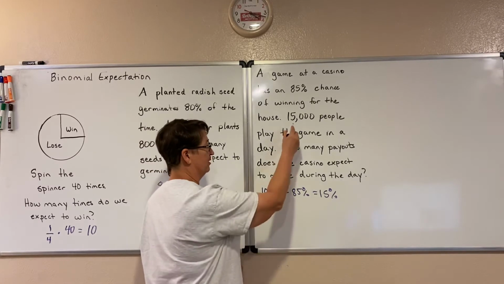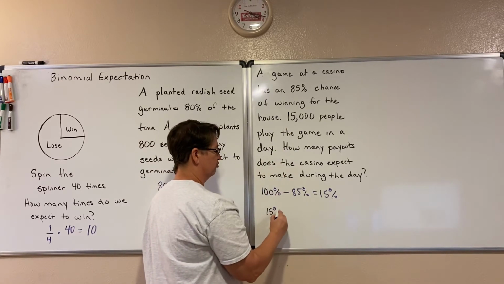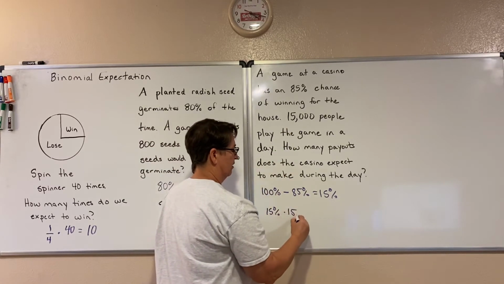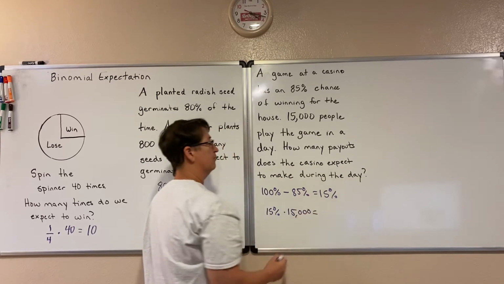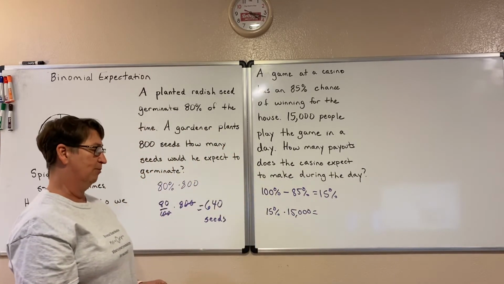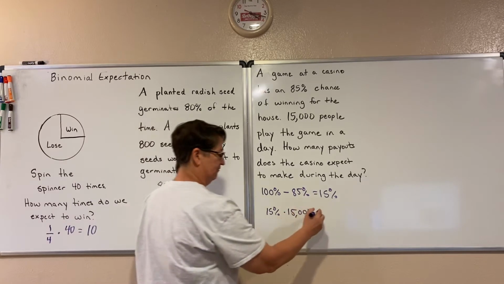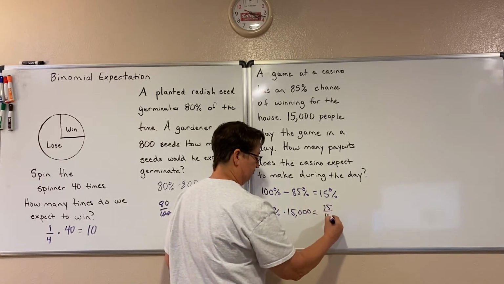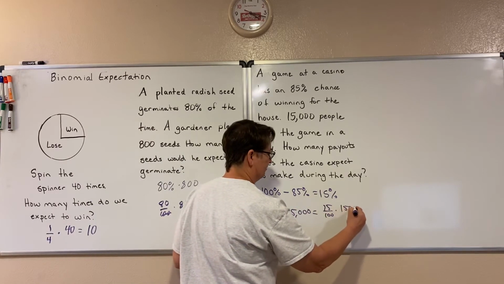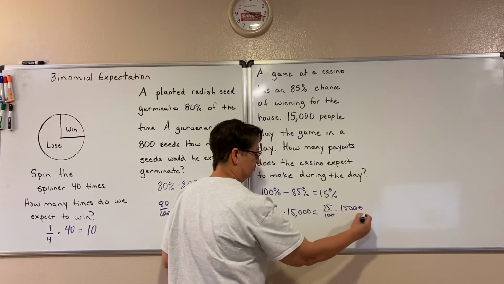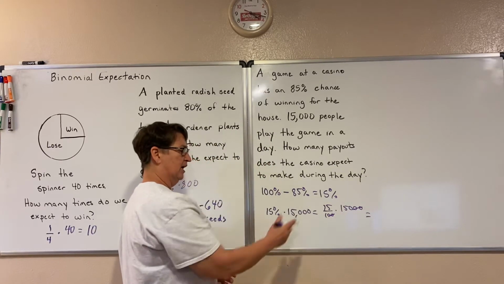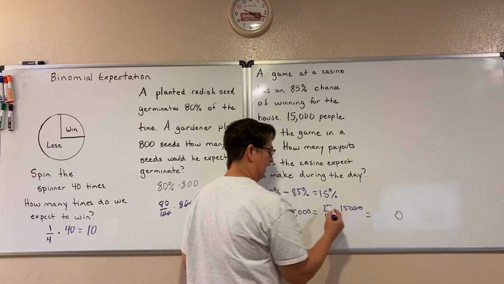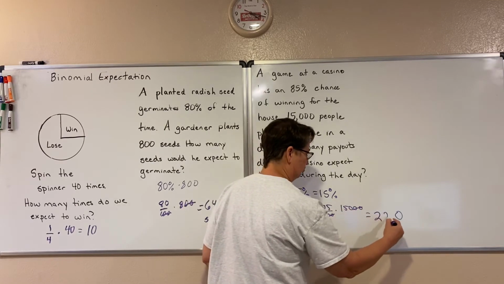So 15% of those people are going to win some money. The casino is going to pay out to them. So again, 15% is 15 over 100 times that 15,000. Do a little reduction ahead of time. I end up with a 0 in the end, and 15 times 15 is 225.